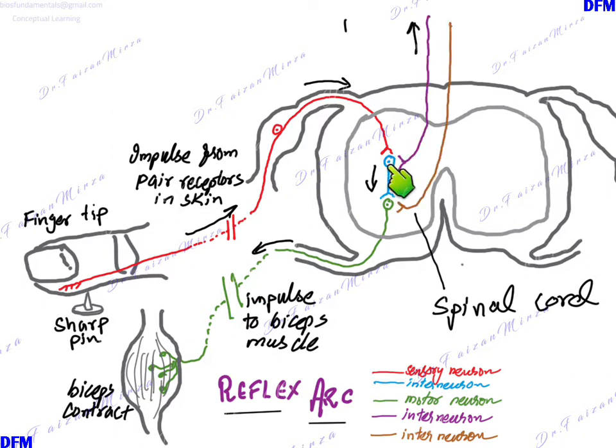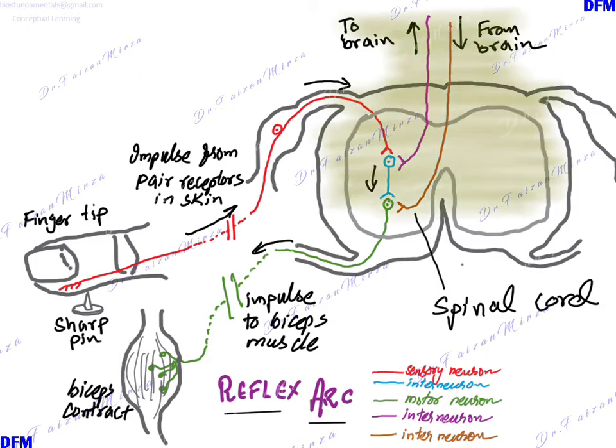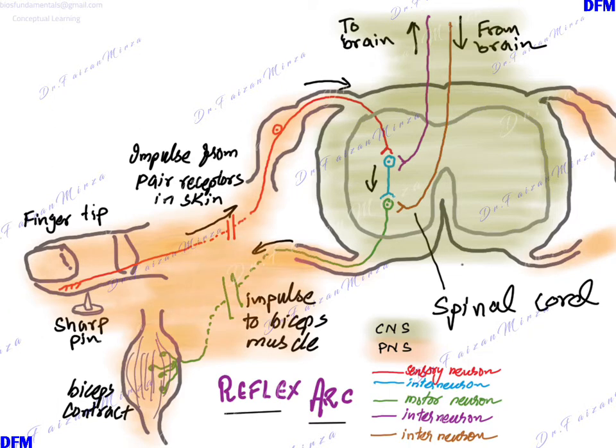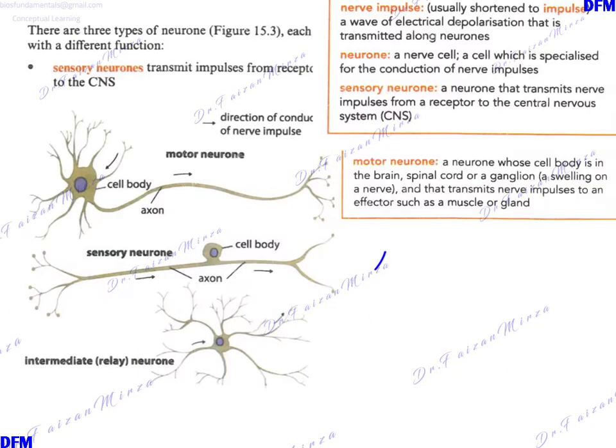The synapse at the relay neuron within the spinal cord can communicate the information of this pathway to the brain and receive it back from the brain, and again you can then take some conscious decision according to how the processing occurred in the brain. So these regions which I have shaded in green represent your central nervous system, and the ones that I have shaded in orange represent your peripheral nervous system.